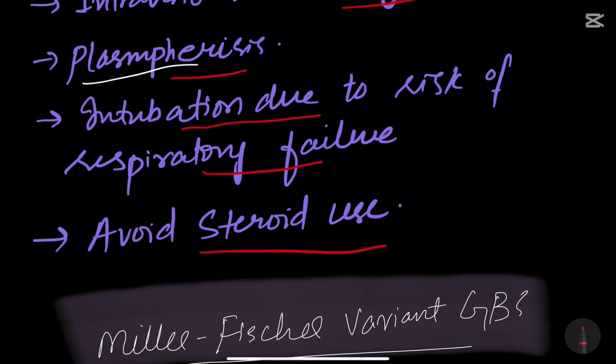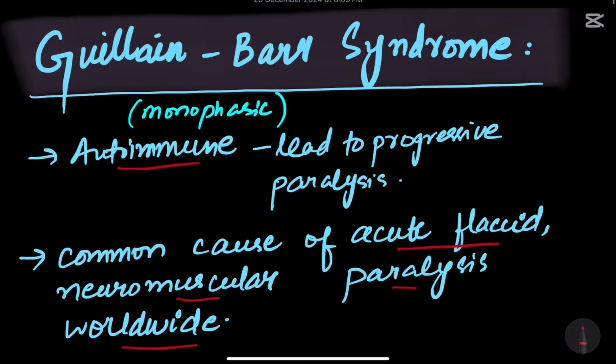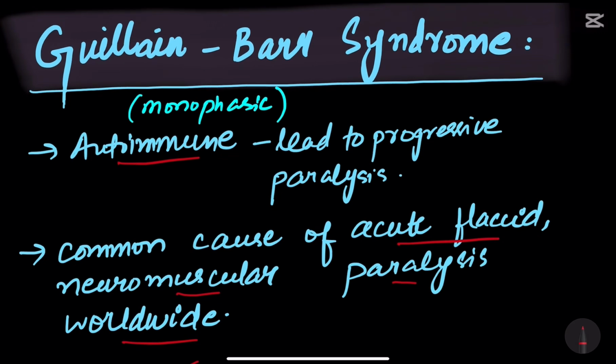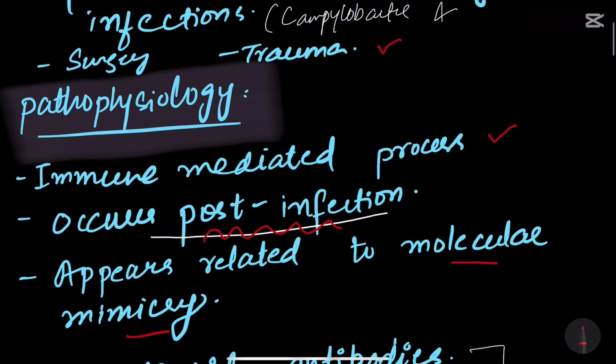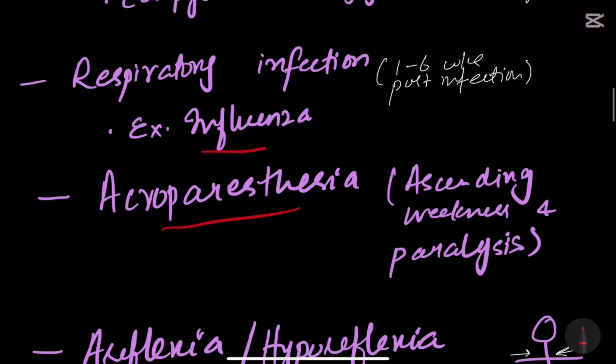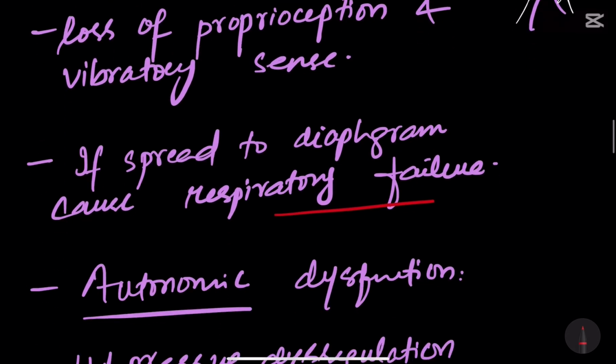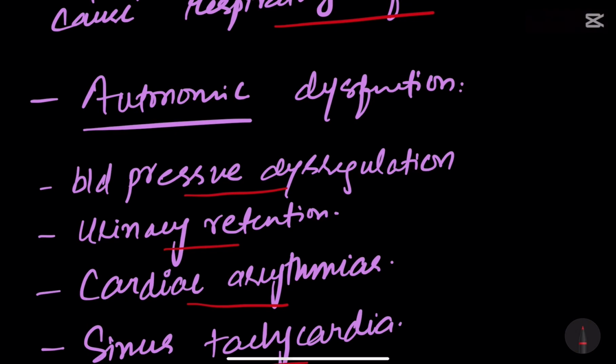So this was all about GBS. GBS is an autoimmune disorder and it stands for Guillain-Barré Syndrome, and this occurs post-infection. The main symptoms from which we can diagnose the case are clinical diagnosis, that is acroparesthesia, hyporeflexia, areflexia, and other symptoms, that is tachycardia or arrhythmias or altered conscious status, urinary retention, etc. So this was all about GBS.